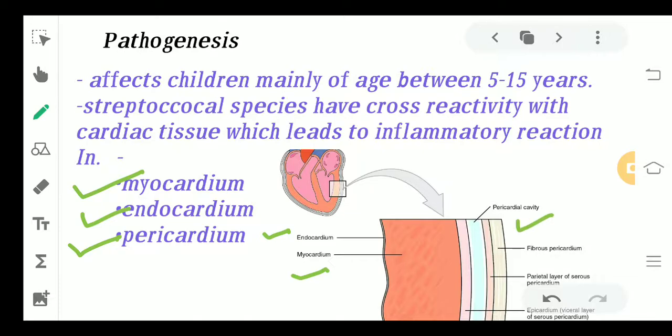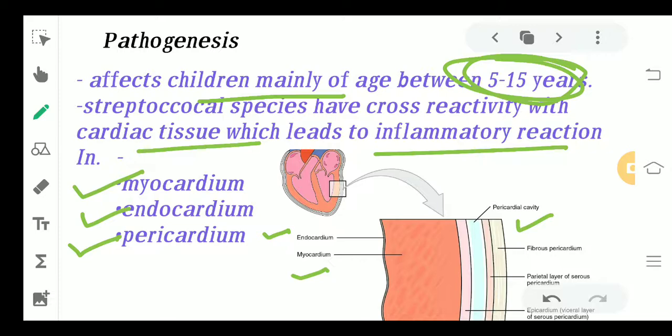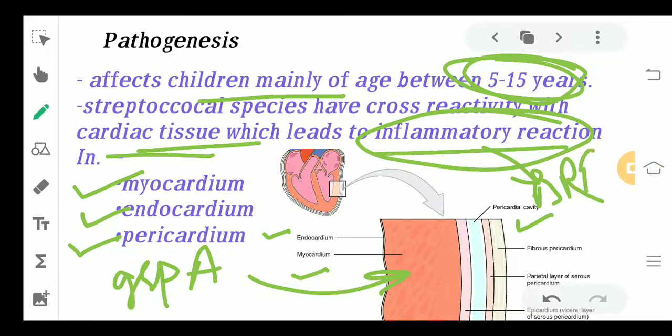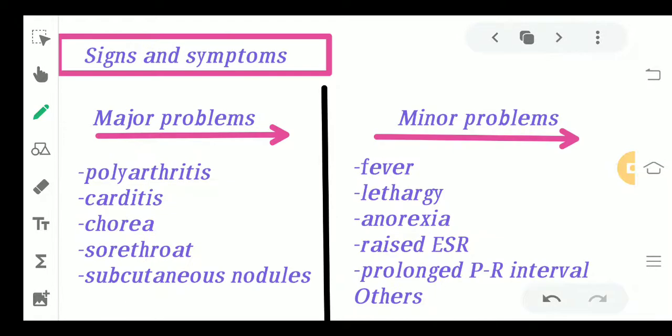Fine. So moving ahead, it affects mainly children, as I told you, between 5 to 15 years of age. Streptococcal species have a cross reactivity with the cardiac tissue that leads to inflammatory reaction. So the group A streptococcal species are going to react with the layers of your cardiac tissue, which mainly leads to an inflammatory reaction, and this inflammatory reaction leads to ARF, that is acute rheumatic fever.